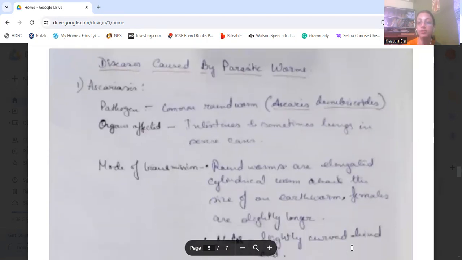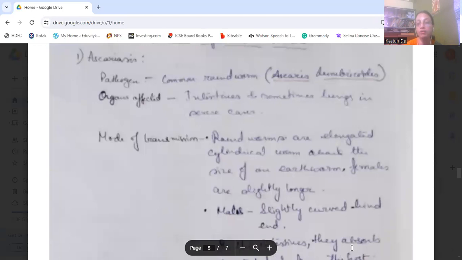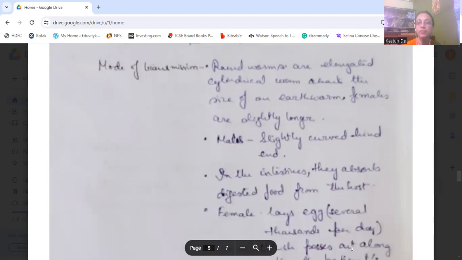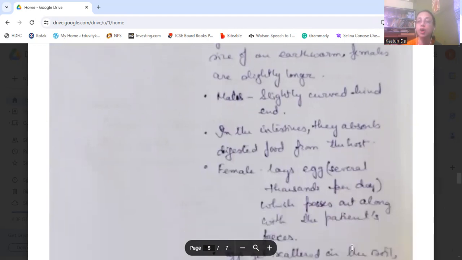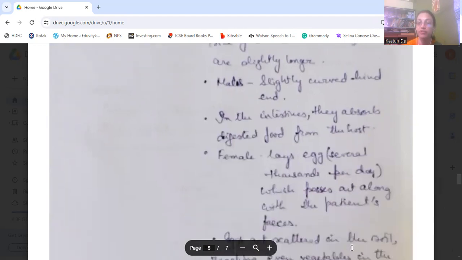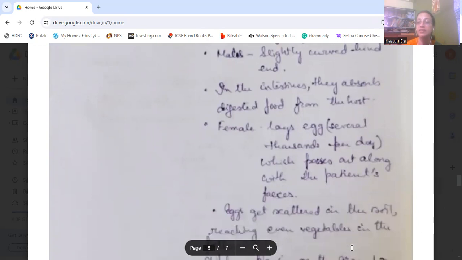Okay, and the mode of transmission is through roundworms. Commonly they are called roundworms, and these roundworms are elongated cylindrical worms which are about the size of an earthworm, and females are slightly longer. And the males have their hind portion slightly curved. And in the intestine, they absorb the digested food from the host. The females lay eggs, several thousands per day, which pass out along with the patient's feces.